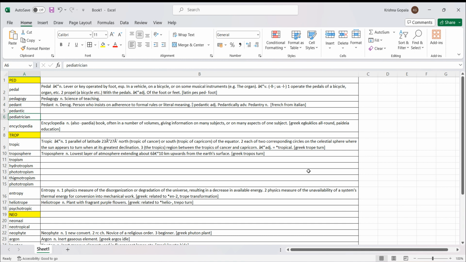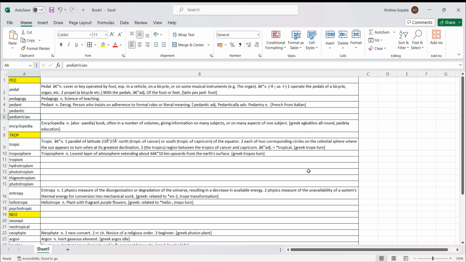Pediatrician that we know, a doctor who specializes in diseases or development and care of children. Generally, pediatricians deal with children up to the age of 15. Again, in Greek, iatros, pediatr, IATR. Iatros means physician in Greek.